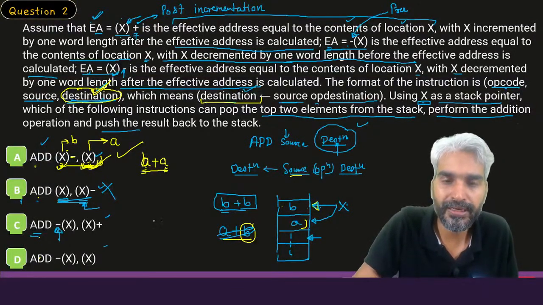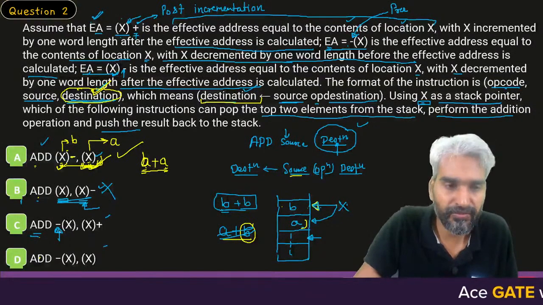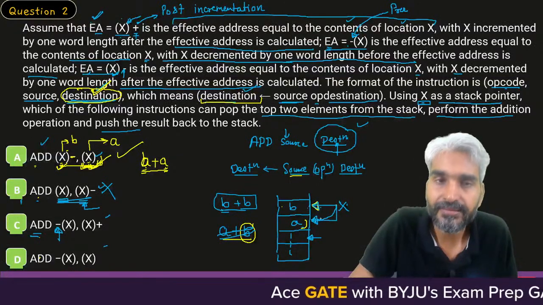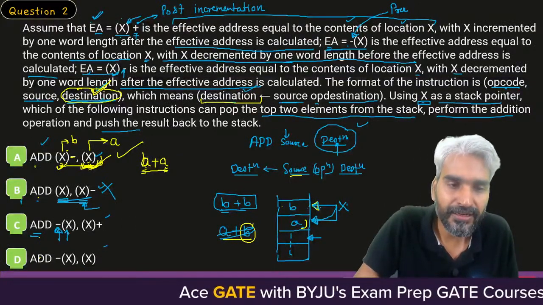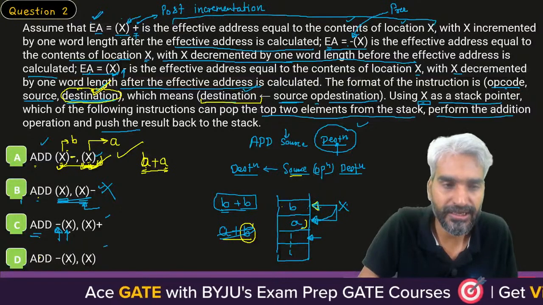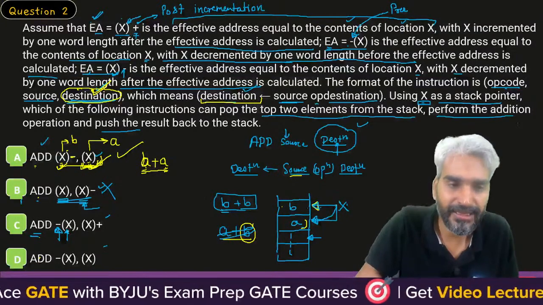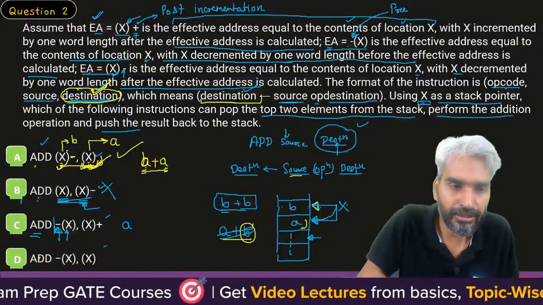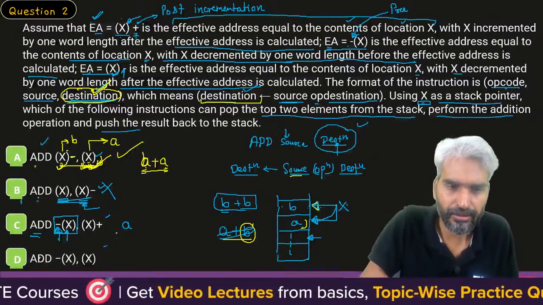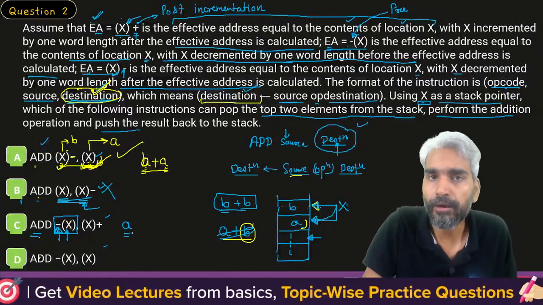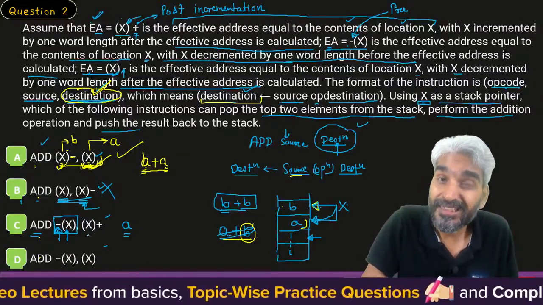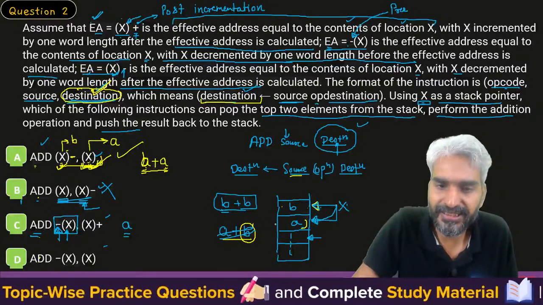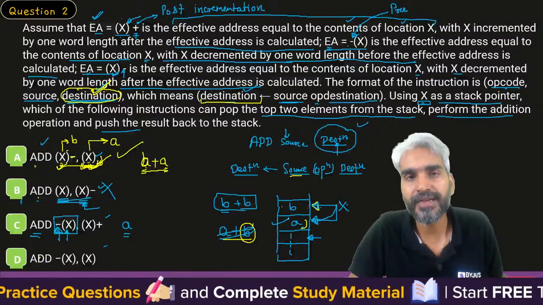With respect to pre-decrement, it will first decrement the value of X. Then we will get the effective address based on the content of location X. The content of location X is your A. That's it, this one is fine. Okay sir, operand A is being popped. Now, sir, for the second element, what is happening? After this pre-decrementation, X has started pointing to this data A.